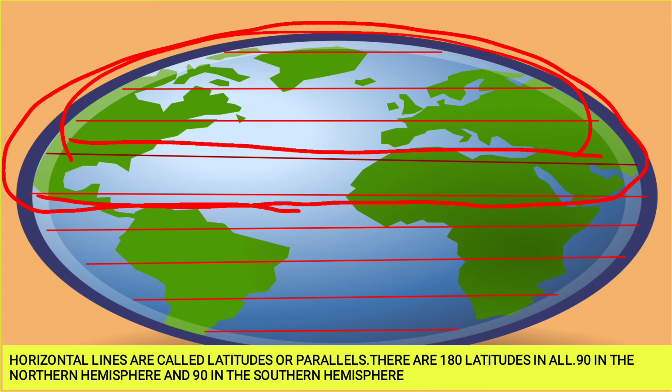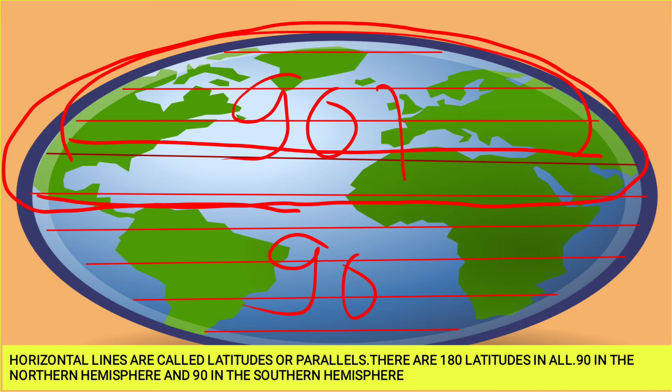How many latitudes are there in all? 180 latitudes. In all, matlab, in the northern hemisphere and southern hemisphere, total 180 latitudes. In the northern hemisphere we have 90 latitudes and in the southern hemisphere we have 90 latitudes. So overall it is 180 latitudes.